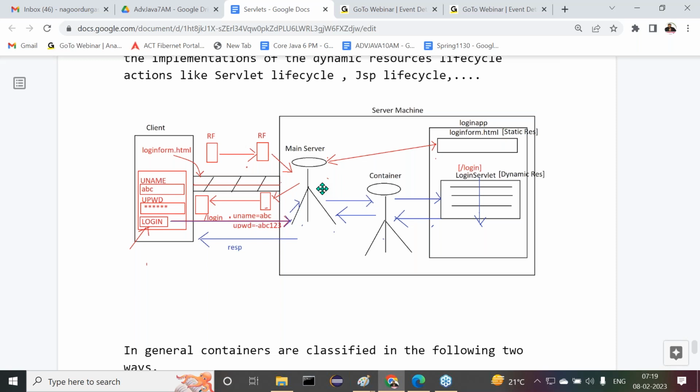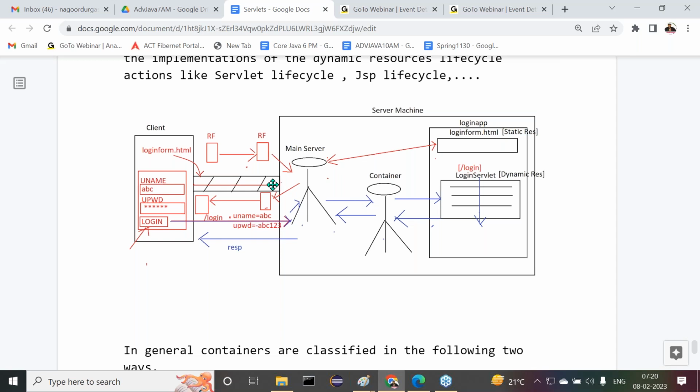If this request is good, then it will identify for which resource the request is coming. If the request is bad, then right here the main server will send a response back to the respective client saying bad request. The request format is not good, the requested resource may not be available, or something else. Okay, assume the request is good. Now the main server will check for which resource the request is coming.